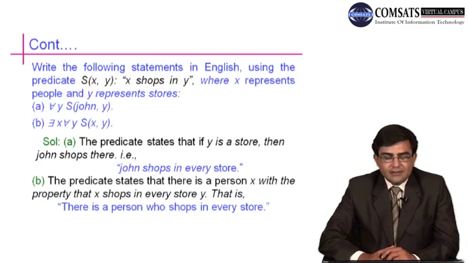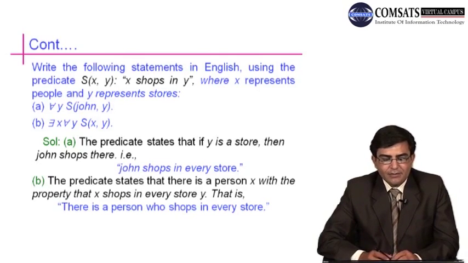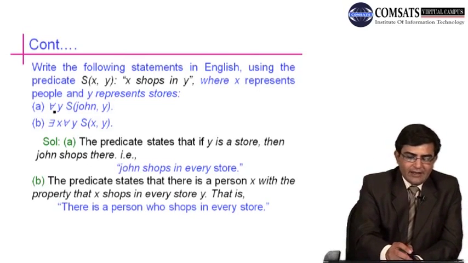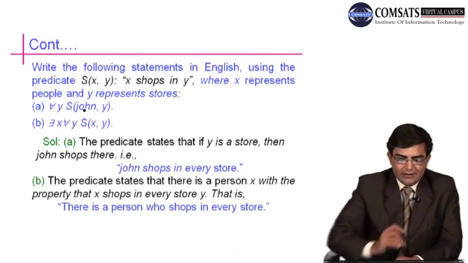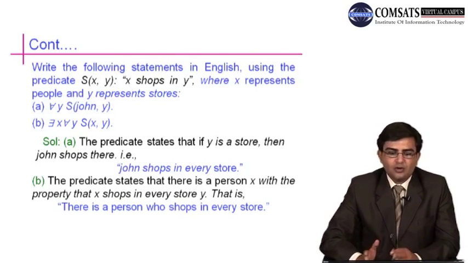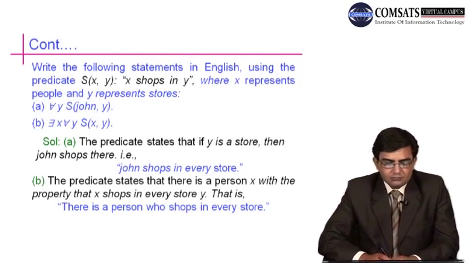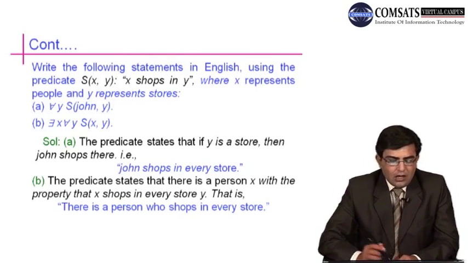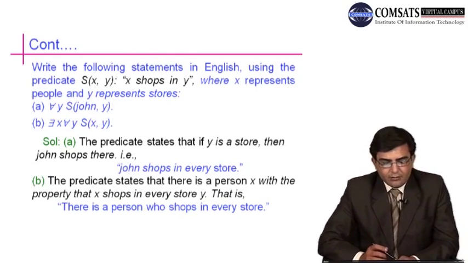Another example is to write the following statements in English using the predicate S of x, y, such that S of x, y is x shops in y, where x represents people and y represents stores. For all y, S of John, y. Now John is within the scope of y, where the domain for John is. Now how to write this statement informally?